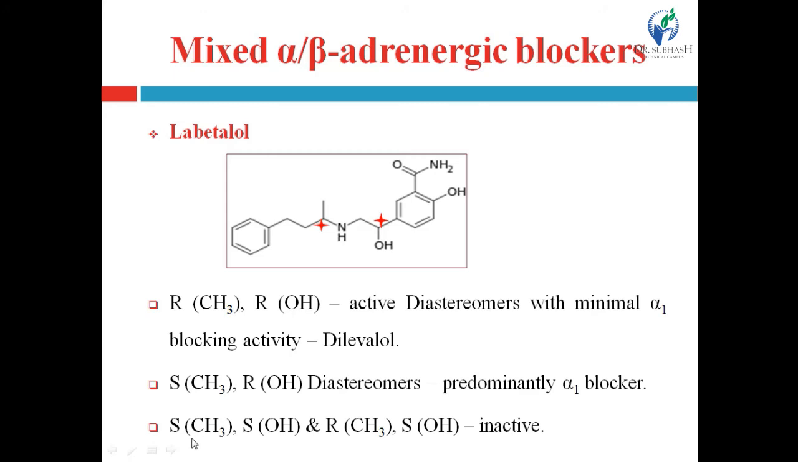Now when the methyl group containing chiral center has the S configuration and the hydroxyl group containing chiral center has the S configuration, that produces one diastereomer, and another diastereomer, when the methyl group containing chiral center has the R configuration and the hydroxyl group containing chiral center has the S configuration. These corresponding diastereomers are inactive, right? These both diastereomers are inactive. These both are active, right?